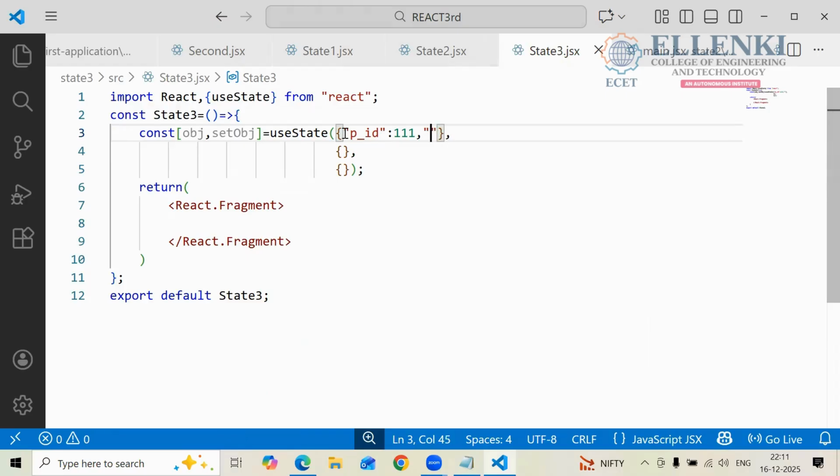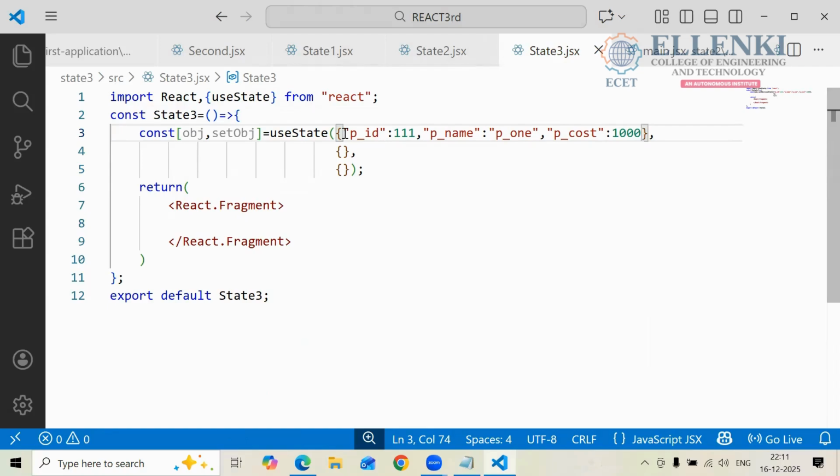Now P name I am taking here, P underscore name. Some name you have to take. Here I am taking P1. Later I am taking the same thing, P cost, colon. Here you have to give some value.